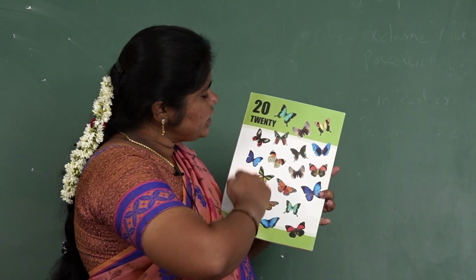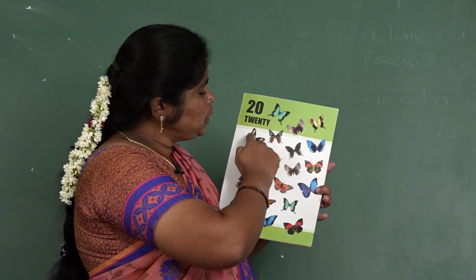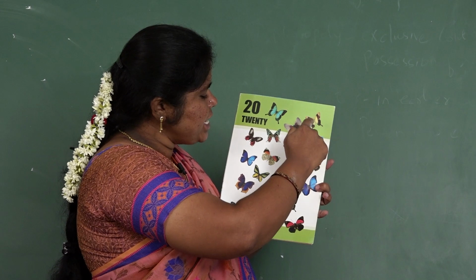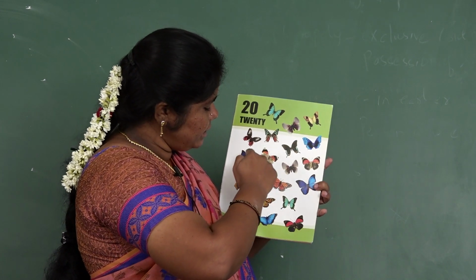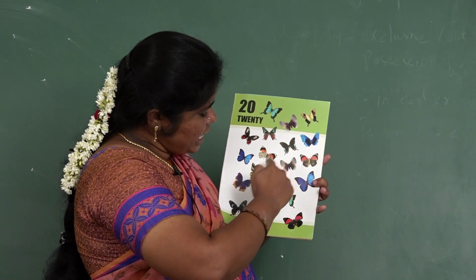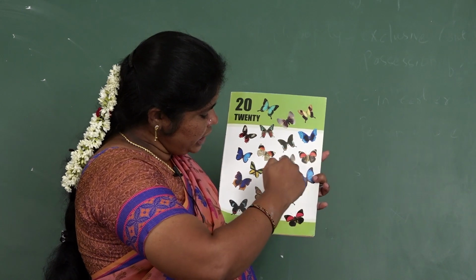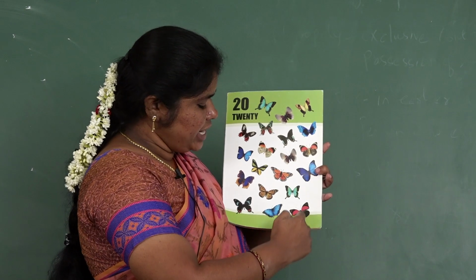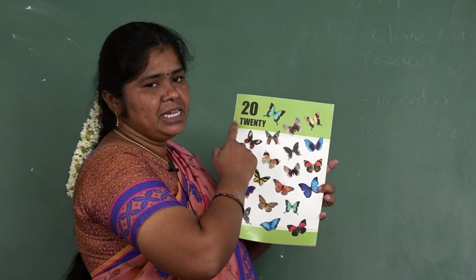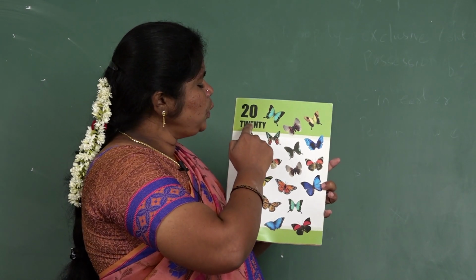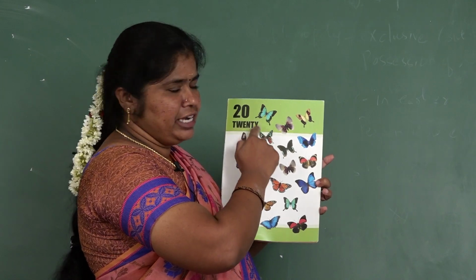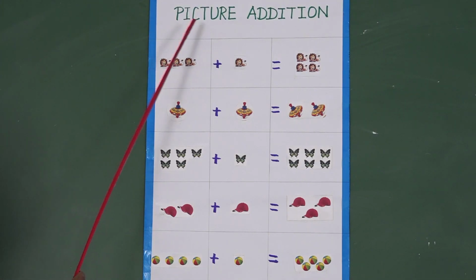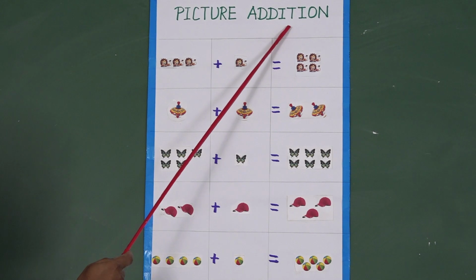You see these pictures. How many pictures are here? 1, 2, 3, 4, 5, 6, 7, 8, 9, 10, 11, 12, 13, 14, 15, 16, 17, 18, 19, 20. 20. So spell the word 20. T-W-E-N-T-Y. 20.